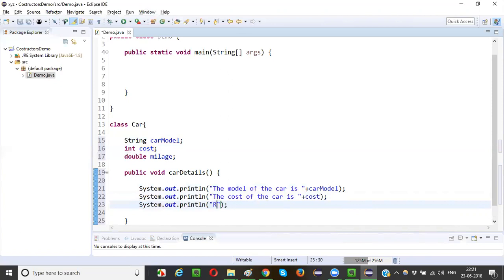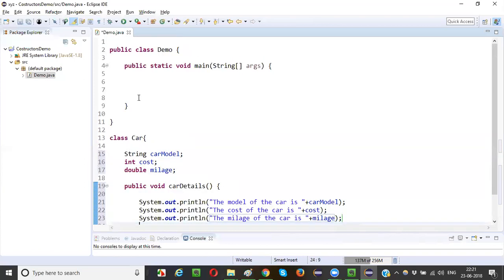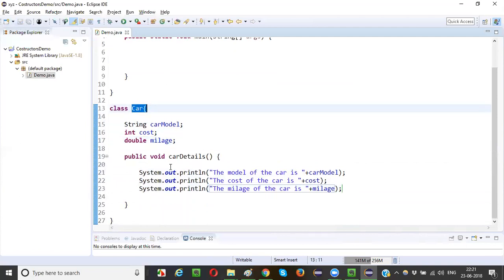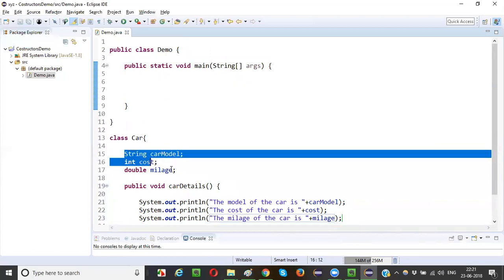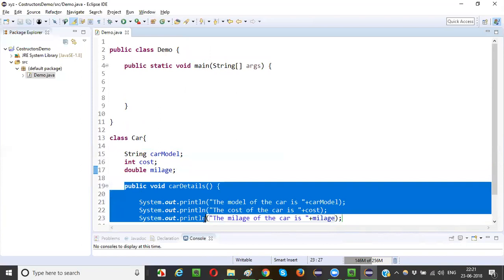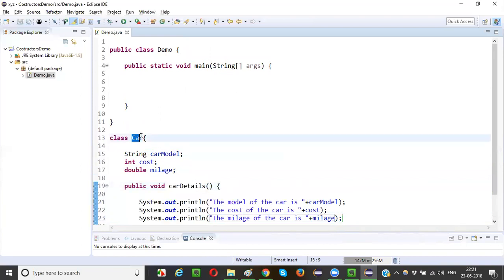So the mileage of the car is plus this particular mileage. Okay, so I'm done with this. Now, the main method. I want to create some objects and call this method. The object creation is being done here so that I can initialize these variables, and at the same time I can call this method inside this car template.